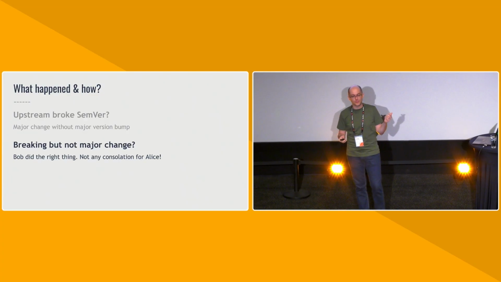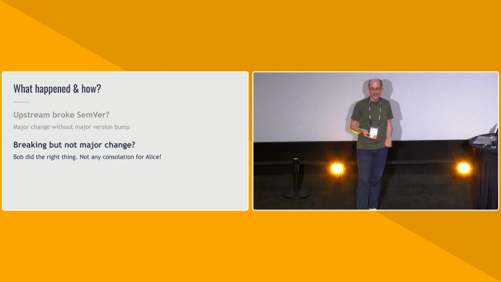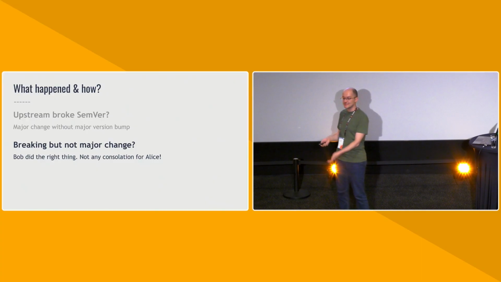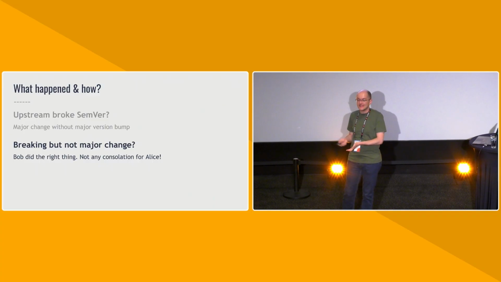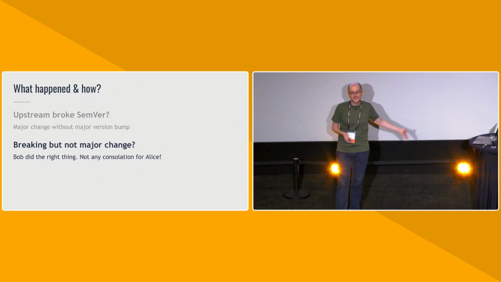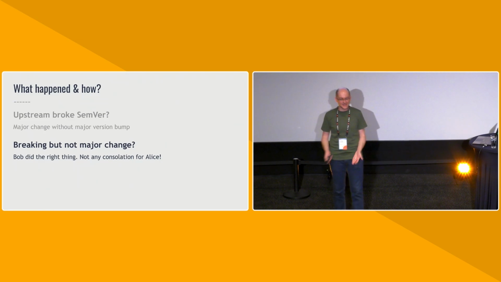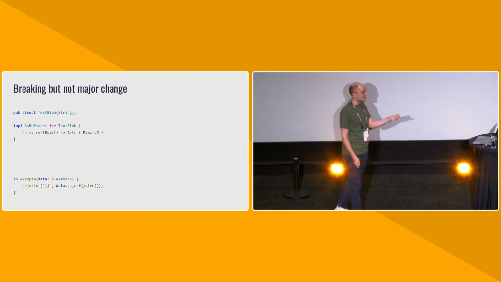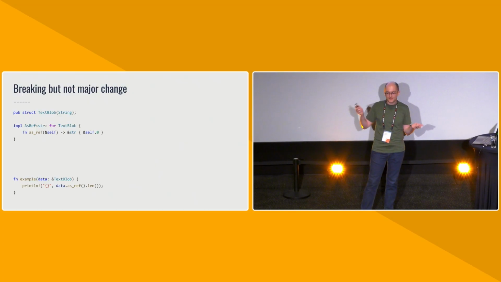All right. So upstream broke SemVer was one option. How about when we have a breaking but non-major change? In this case, Alice and Bob agreed that Bob did the right thing, right? Bob released a minor version because the change was not decided to be major by, for example, the API evolution RFC. But that's not any consolation for Alice. She still ran cargo update, and she's still holding the pieces of her broken project.